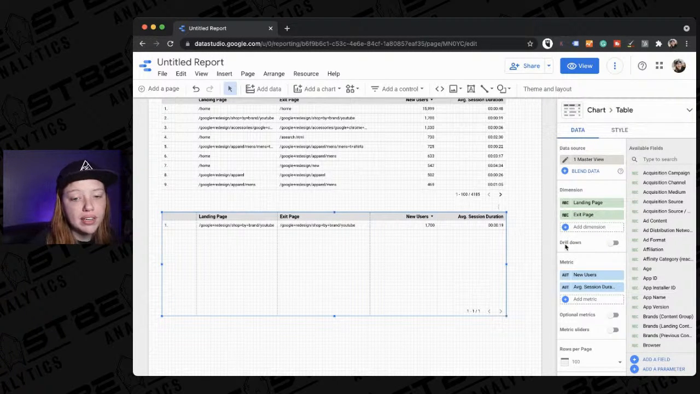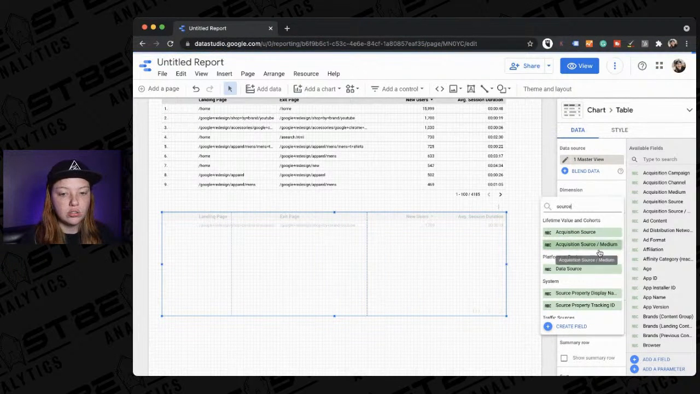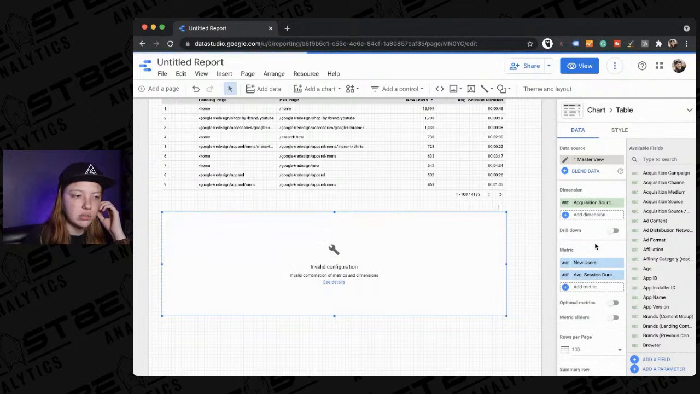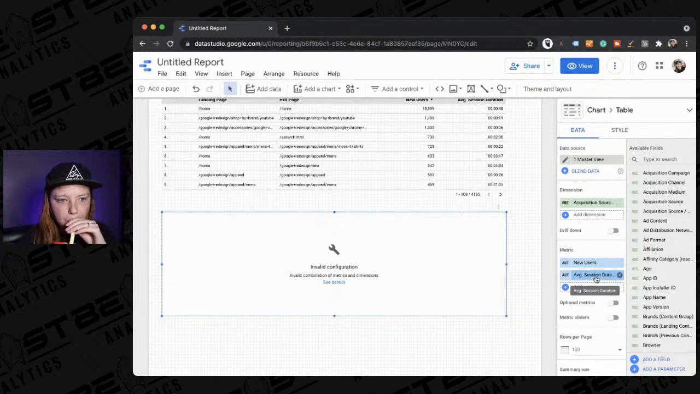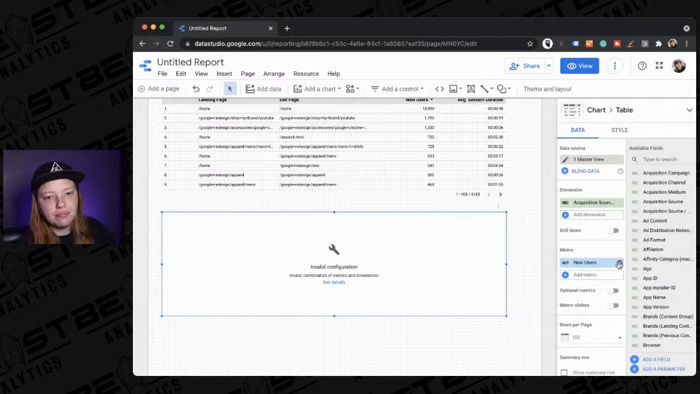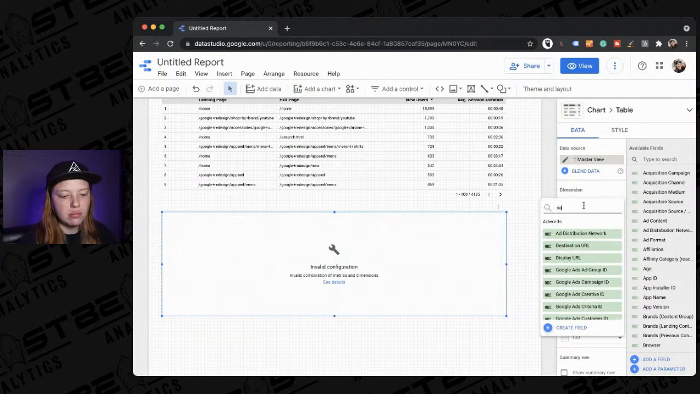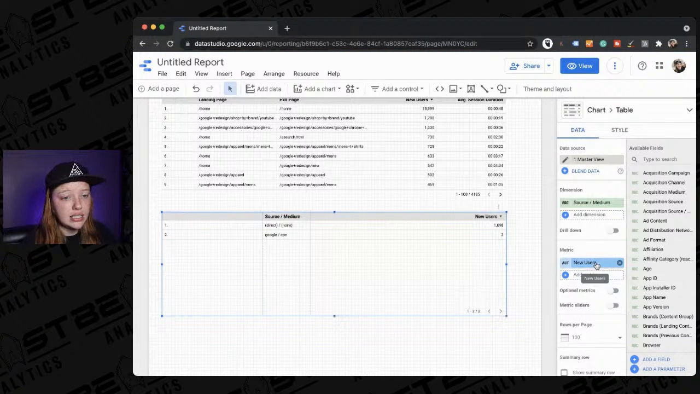So what I'm going to do, instead of looking at the landing page and exit page, I'm going to look at source medium, acquisition source medium. And let's see where these people are coming from. Weird. Acquisition source. Okay. Maybe we just have to use source medium here. They were coming directly and landing on that page. So that doesn't help us a ton.